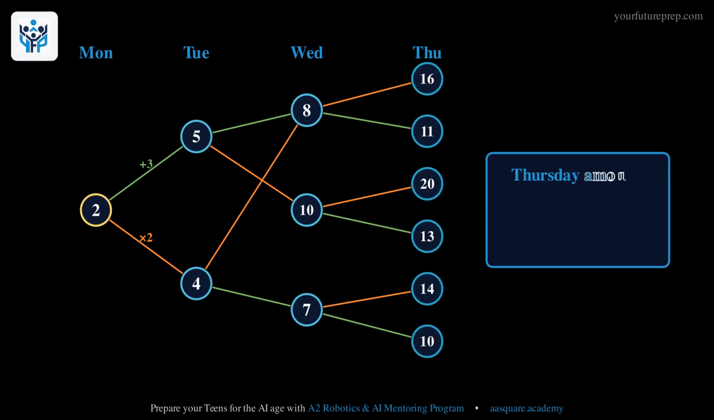Finally, collect all the Thursday amounts. 10, 11, 13, 14, 16, and 20. Every one of them is different. So there are 6 distinct dollar amounts. The answer is 6, which is choice D.